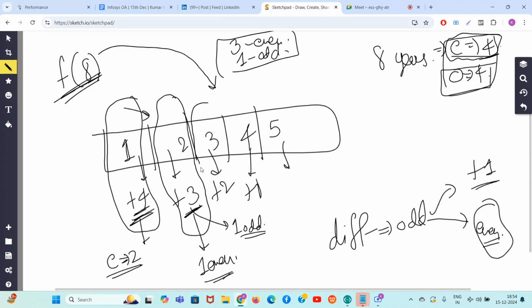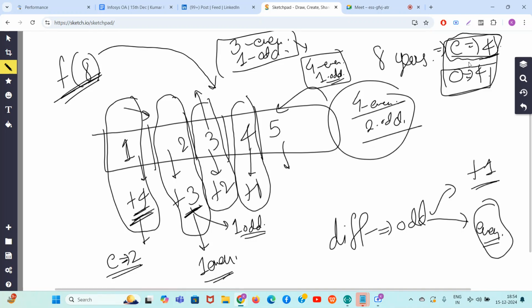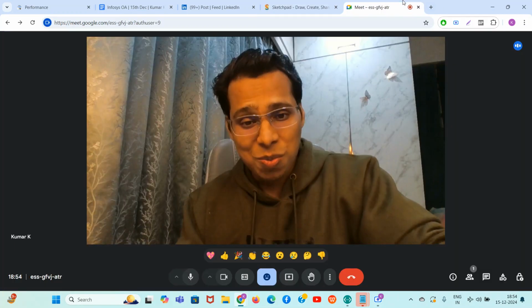Now guys, here what can I do? I need a plus 2. I can again do an even operation. So till now I have used four even operations and one odd operation. Guys, I need a plus 1. I can use one odd operation. So 4 even operations used, 2 odd operations used. So guys, 4 even used, 2 odd used, and all are becoming equal. How many even do I have? I have 4 even. I have 4 odd. So guys, the even and odd I have is more than what I needed to make them equal. Hence, guys, I hope the algorithm is clear.